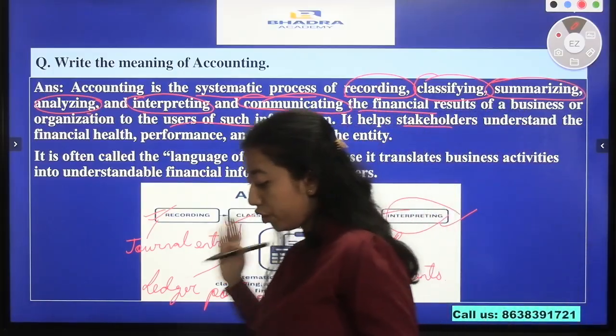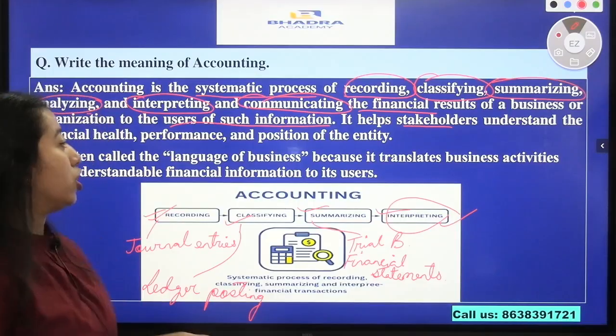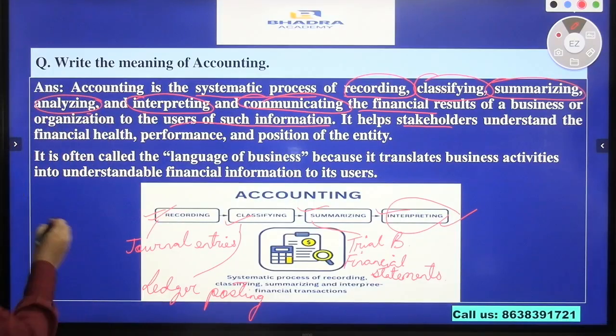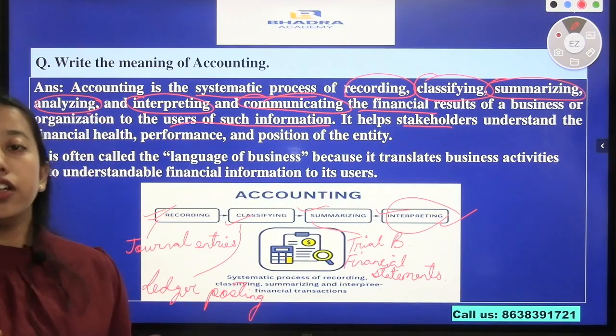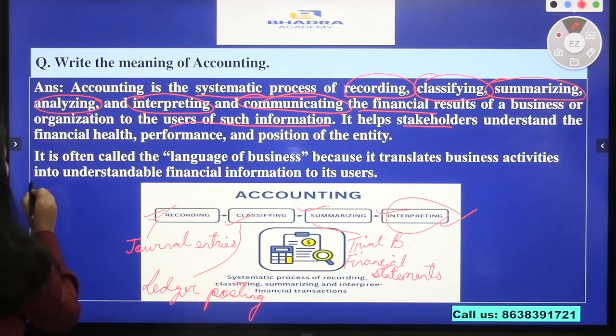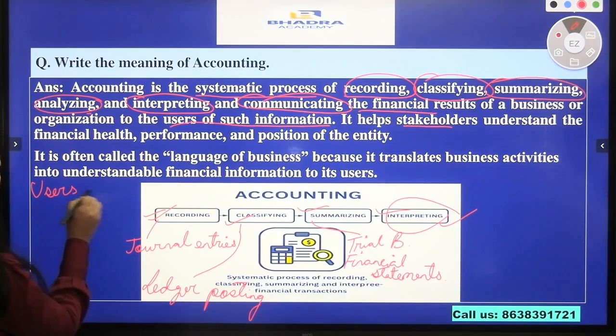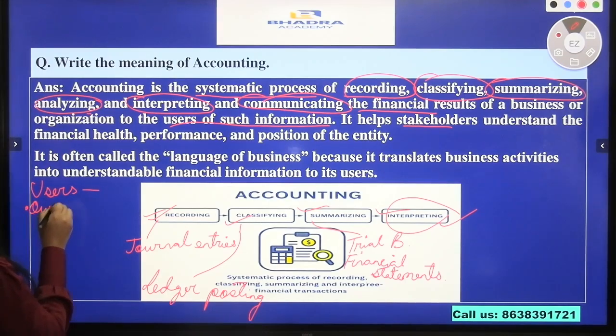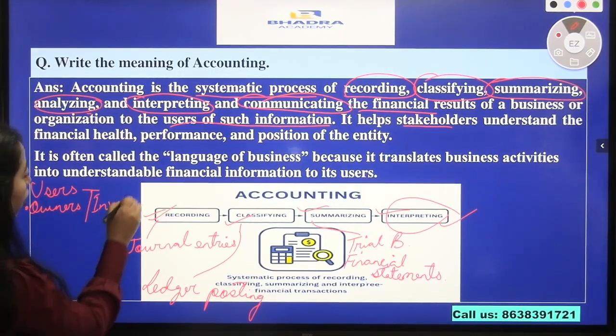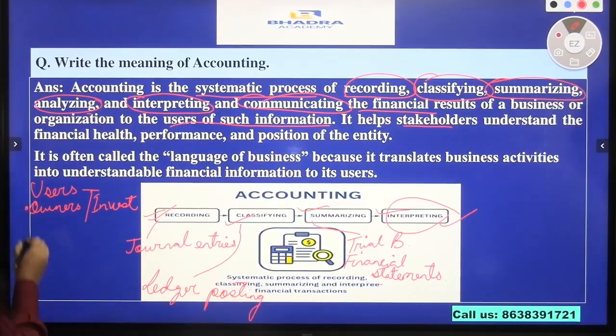In case of users, there can be many. If we talk about the users of such information, the users are the owners. The owners or investors, those who invest in the business, will obviously want to know about the financial results of the business. Next will be the creditors. They are very much interested in the financial results of the business. The employees of the business.